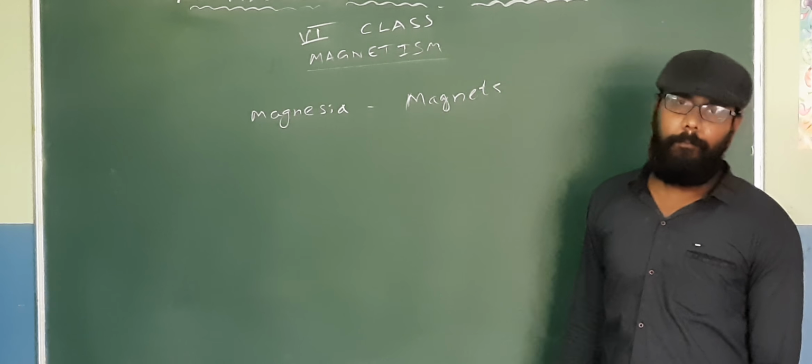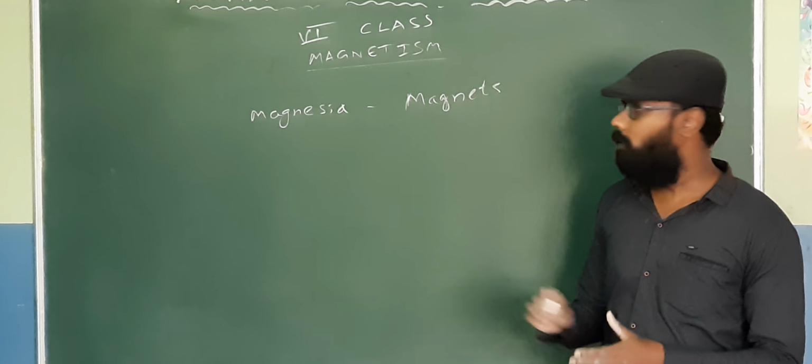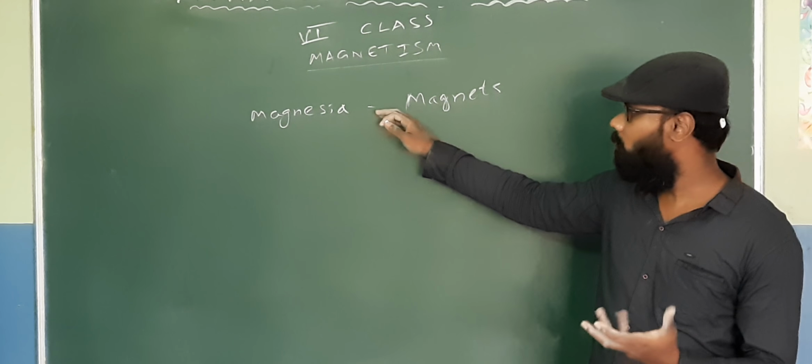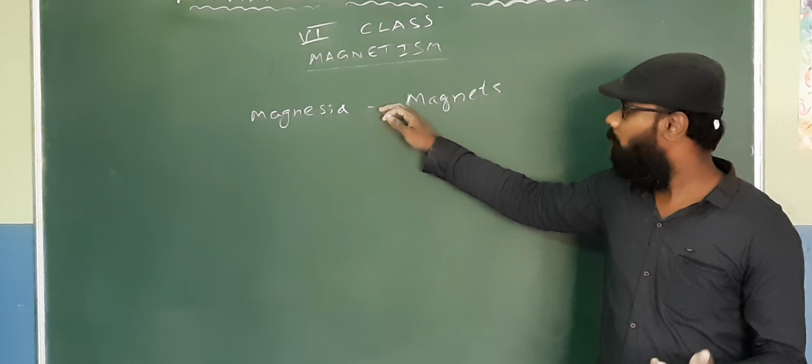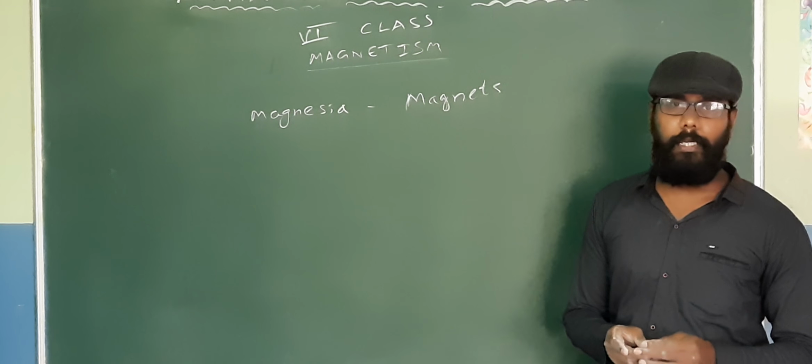So now the magnets, as you know, whether it is a natural one, which is the rocks that you have seen in those forests in Greece, or the ones which are man-made that you see in different shapes when you play.